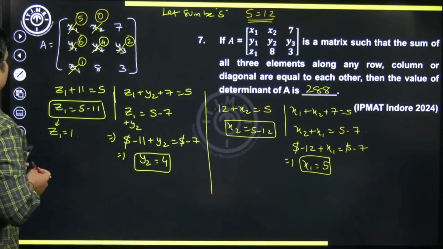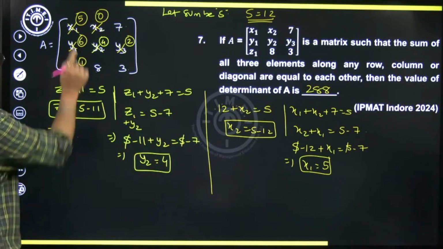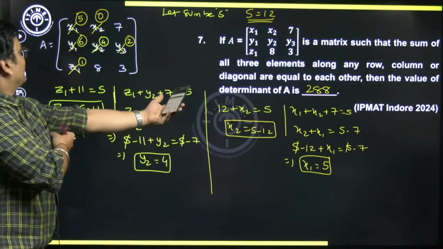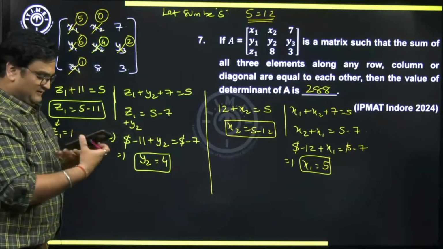Y2 is equal to 4, x1 is equal to 0? No, x2 is equal to 0. If you put x1 as 0, this diagonal will not have a sum of 12, right? That is why.